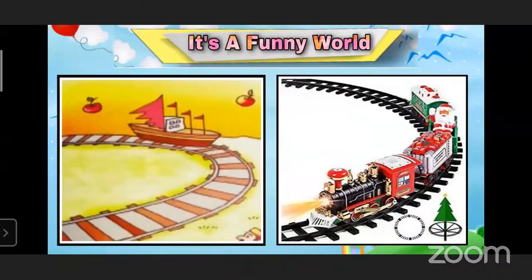Okay, in this picture, what can you see? What runs on the railway track? Train. Railway. Yes, in our real world, you can see a railway track. Yes, the train runs on the track. So this happens in the real world and this is the imaginary world.